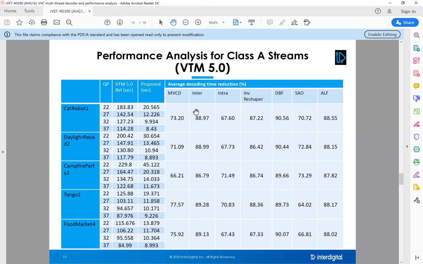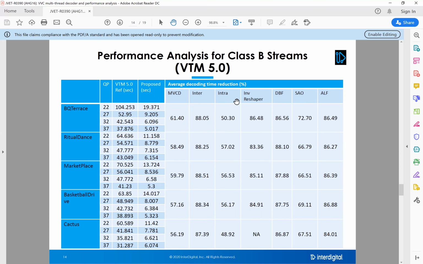Overall, for inter-CU reconstruction, inverse reshaping, deblocking, and ALF, we achieved almost 90% saving. For MVCD and intra, because of the WPP dependency, we were able to achieve around 70% savings. And for the class B bit streams, we achieved around 60% for intra and MVCD, and 90% for inter, DBF, and SAO.